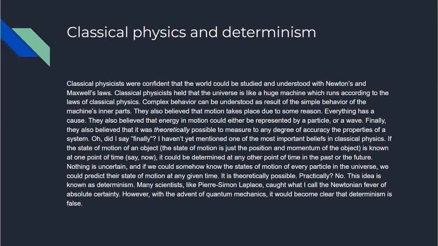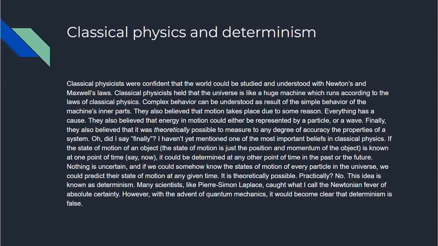Classical physics and determinism. Classical physicists were confident that the world could be studied and understood with Newton's and Maxwell's laws. So what are Newton's and Maxwell's laws? Newton's laws of motion govern the motion of macroscopic bodies, and Maxwell's laws are the laws of electromagnetism. They govern the electromagnetic behavior. At that point of time, Newton's laws also described gravitation, which is one of the fundamental forces of nature, and Maxwell's laws describe electromagnetism, which is also a fundamental force of nature.